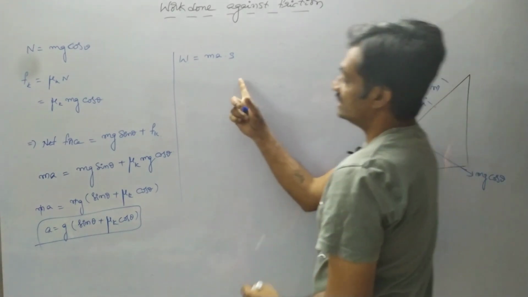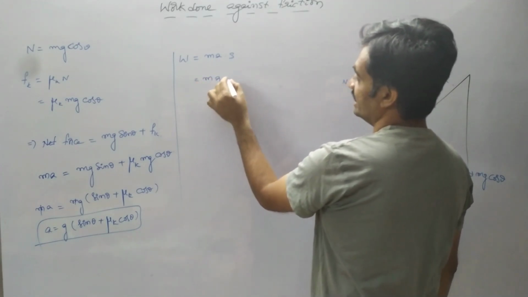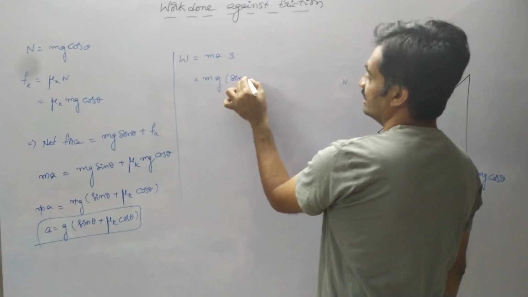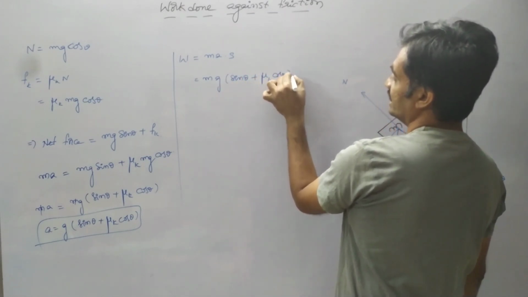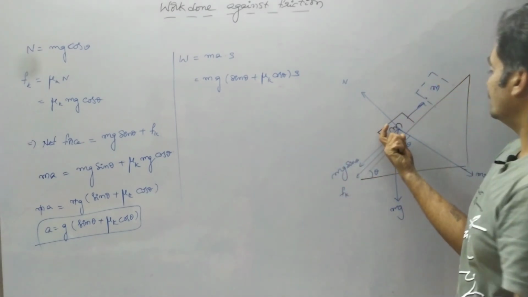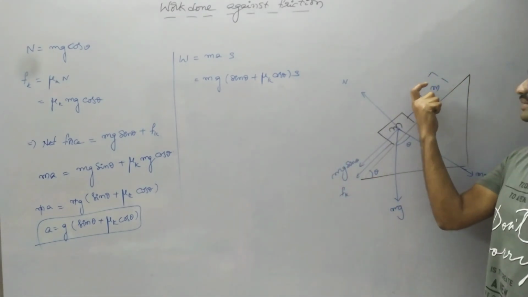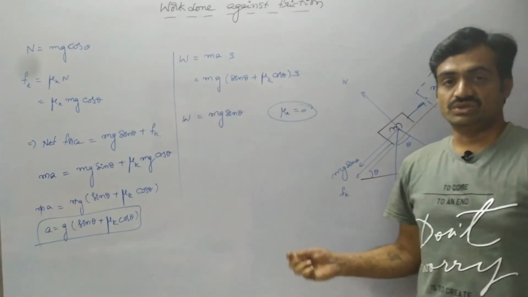Now observe that this is m into g sin theta plus mu suffix k into cos theta, into s. This represents the work done by the block in order to move up the inclined plane, and it should be a rough inclined plane.